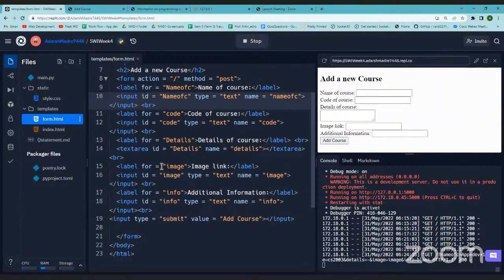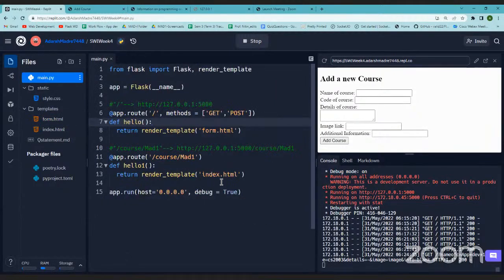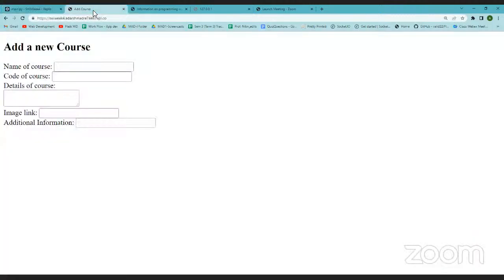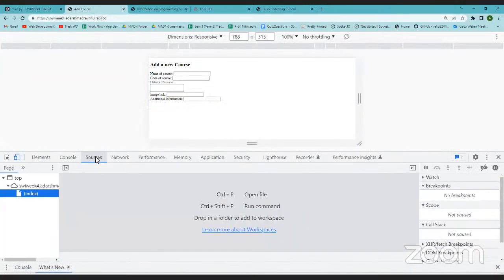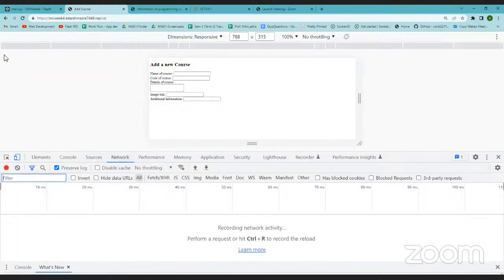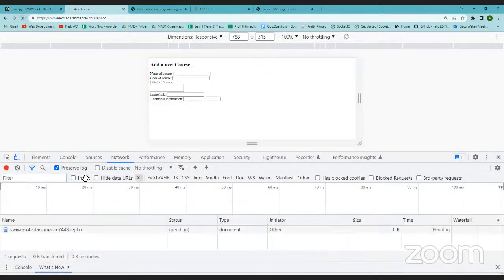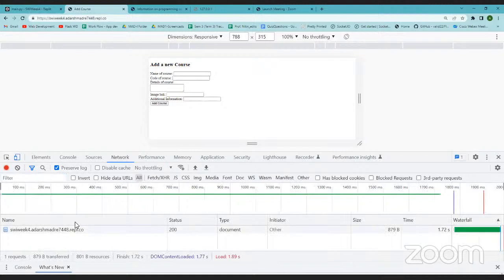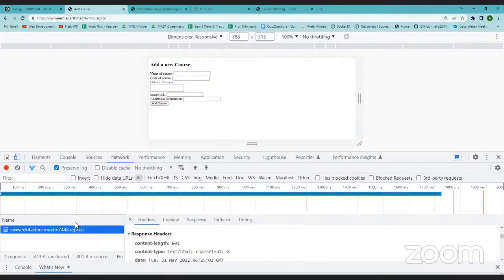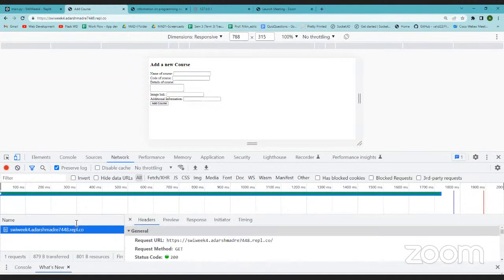Currently we do not have anything to handle that data. We don't know how to handle that data. Let's see if we can get this data here. Let's add some data, AppDev1.